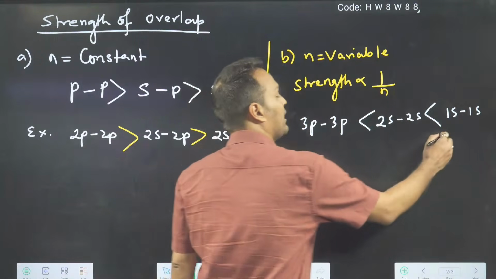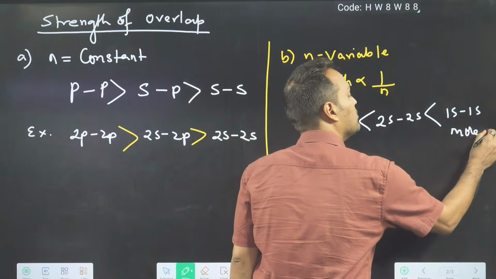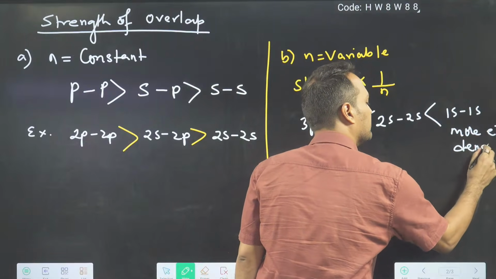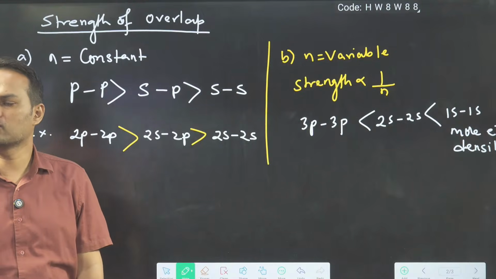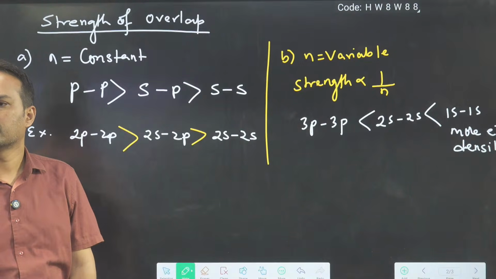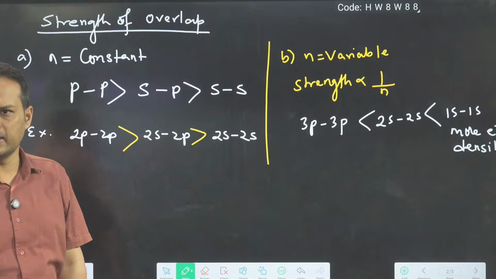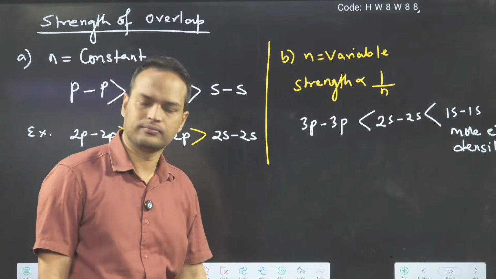So you'll have to say that here we have more electron density. That's why the overlapping is better. Clear?